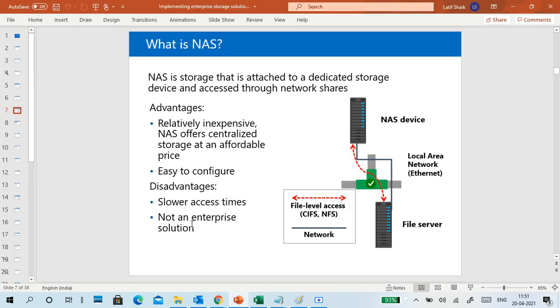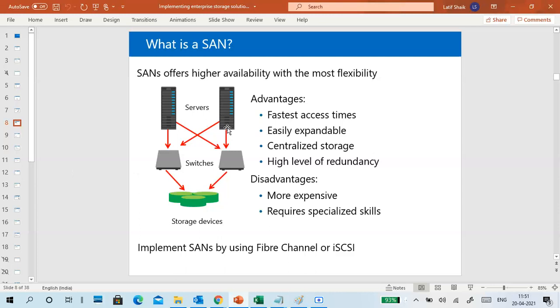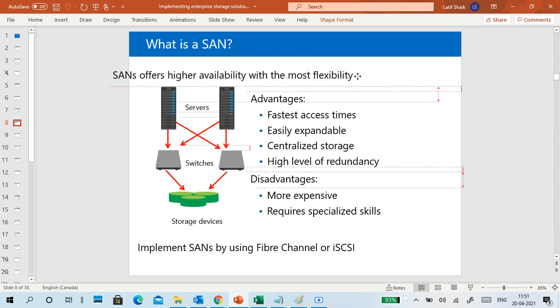It is block level storage. SAN offers higher availability with the most flexibility. So high availability is also available in a, okay, sorry.